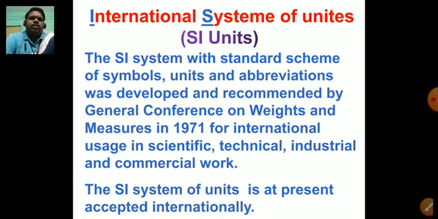Dear students, the SI system with a standard scheme of symbols, units and abbreviations was developed and recommended by the General Conference on Weights and Measures in 1971 for international usage in scientific, technical, industrial and commercial work. The SI system of units is at present accepted internationally. See children, the SI system, that is the international system of units, is nowadays accepted internationally.